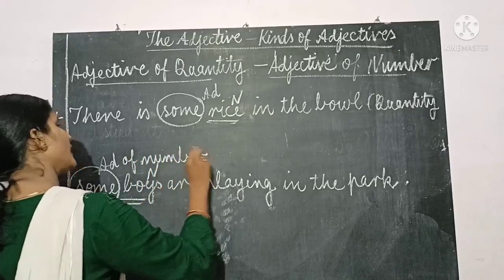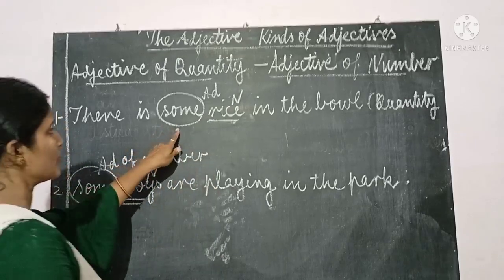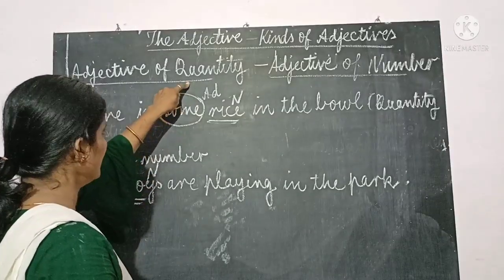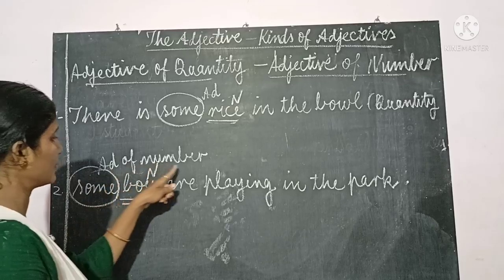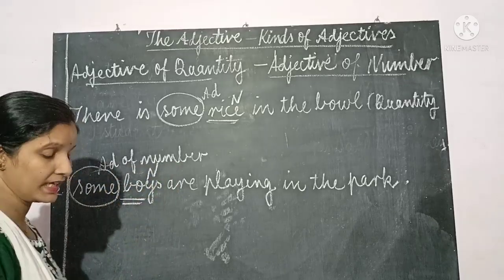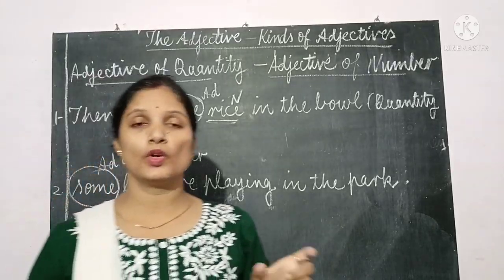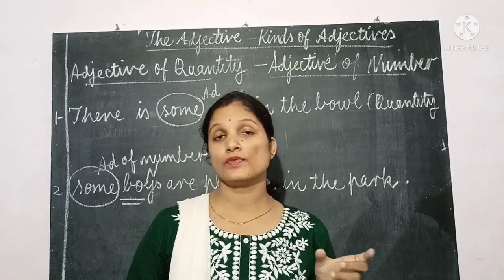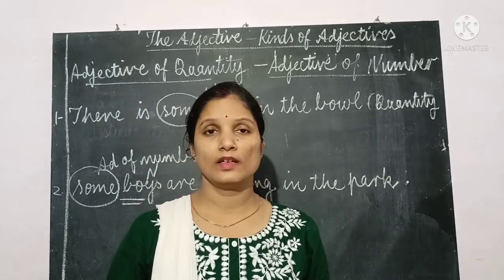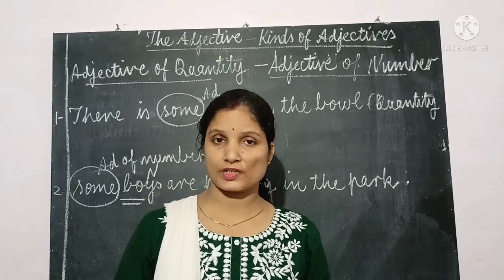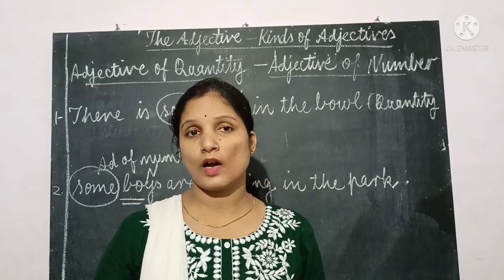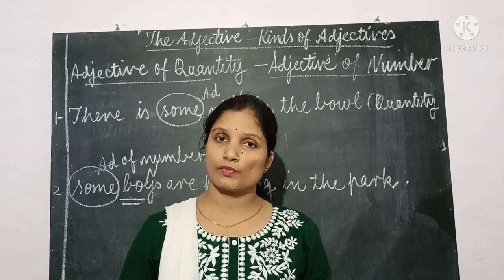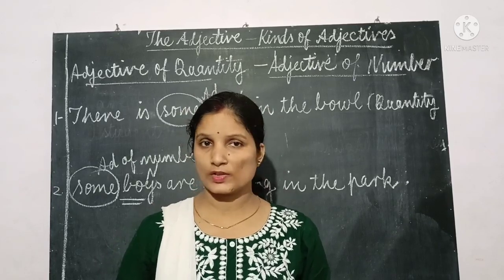Okay. So you can see the same adjective is used as an adjective of quantity, and in this next example it is used as an adjective of number. So you don't get confused. You have to only focus on the noun. Okay. If the noun is countable, it means that is an adjective of number. If nouns are uncountable, it means that is an adjective of quantity. I think now there is no confusion.